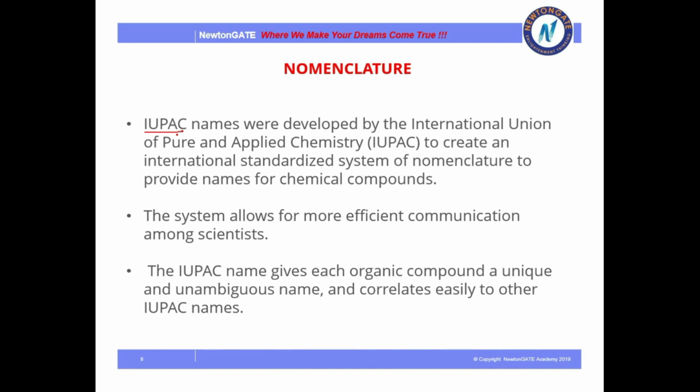There can be millions of organic compounds and we don't have to memorize them. We just need to keep a few rules in our mind and we can name them. And that process of naming organic compounds according to a given set of rules is known as nomenclature. And now we are going to study those rules.